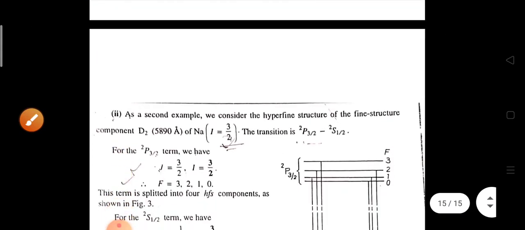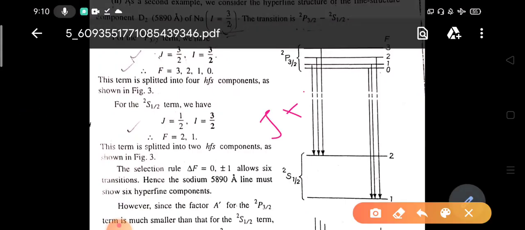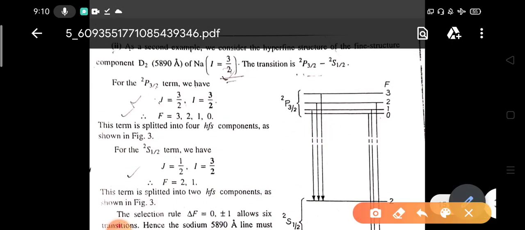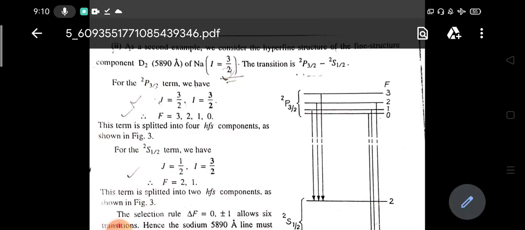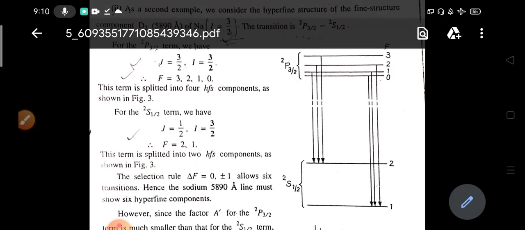Hopefully you can understand certain things about what hyperfine splitting is and how to calculate the terms. You have to find the J value, you have to find the I value, then you find the F value from J plus I to mod of J minus I. Then you calculate the different term values, the different energy levels, then you make the transition with the allowed transition rule delta F equals 0, plus or minus 1. Okay friends, today we discussed hyperfine structure.